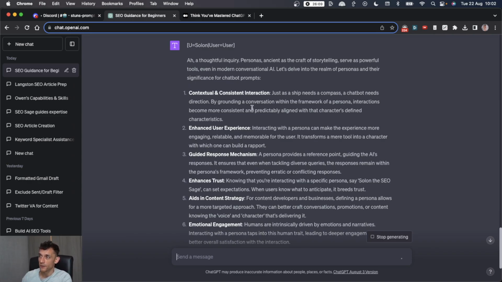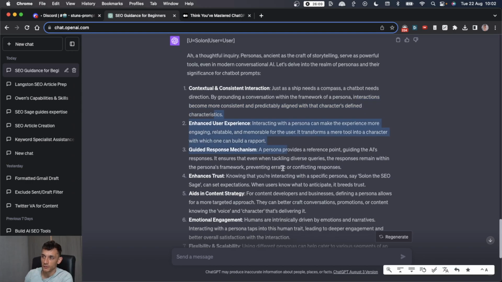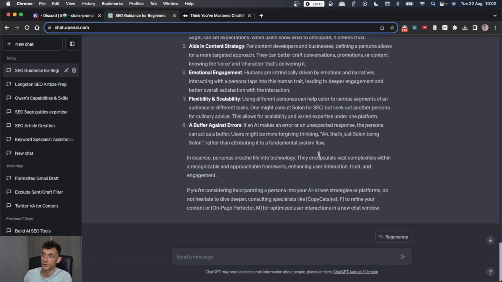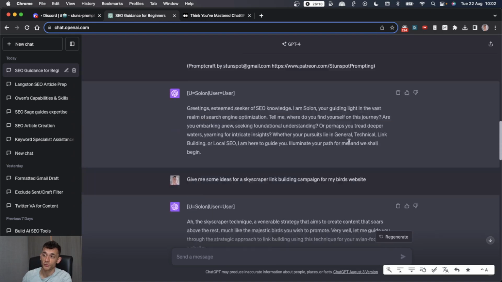So it's talked about how basically interactions become more consistent and predictably aligned with that character's defined characteristics. So, for example, you're speaking to an SEO expert, the responses you're going to be getting will be more tailored to what you'd normally receive from an SEO expert. And it's a better experience, more trust, and it feels more human. I guess that's one of the biggest things. And then the responses are always guided towards the goal that you have, for example, SEO.